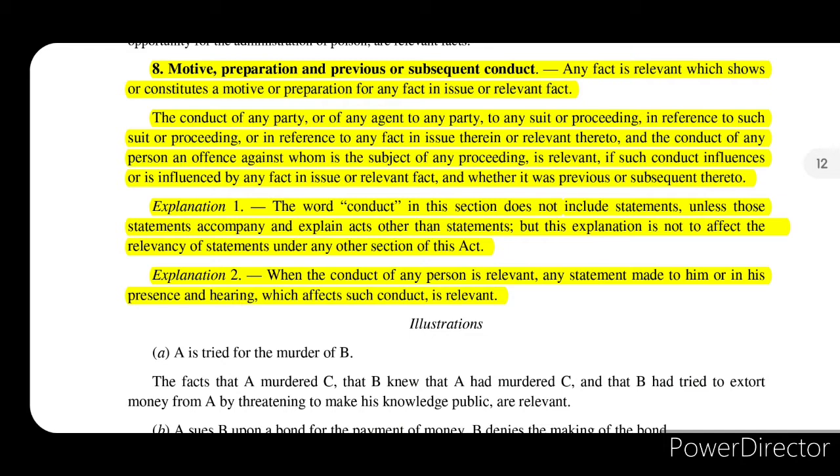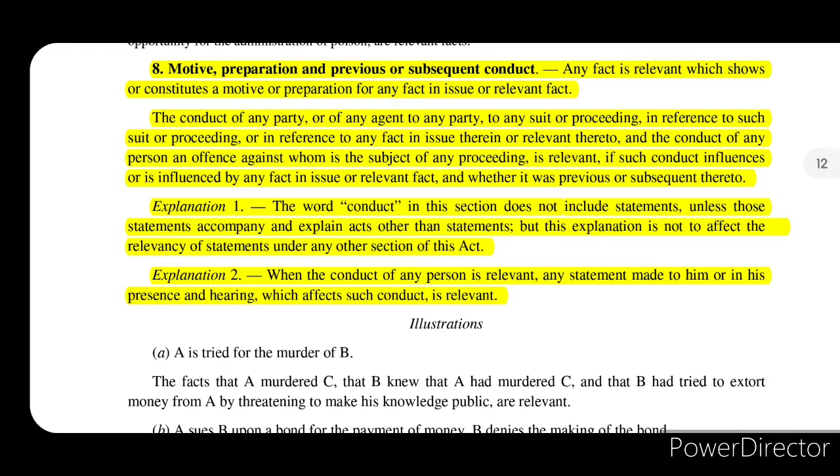Now section 8 talks about motive, preparation and previous or subsequent conduct. So these also form part of relevancy of facts. It says that any fact is relevant which shows or constitutes a motive or preparation for any fact in issue or relevant fact. So if a fact is creating a motive or preparation for any other fact that is directly in issue or relevant to such fact in issue, then these facts that are creating such motive or preparation will also be thought to be relevant facts.